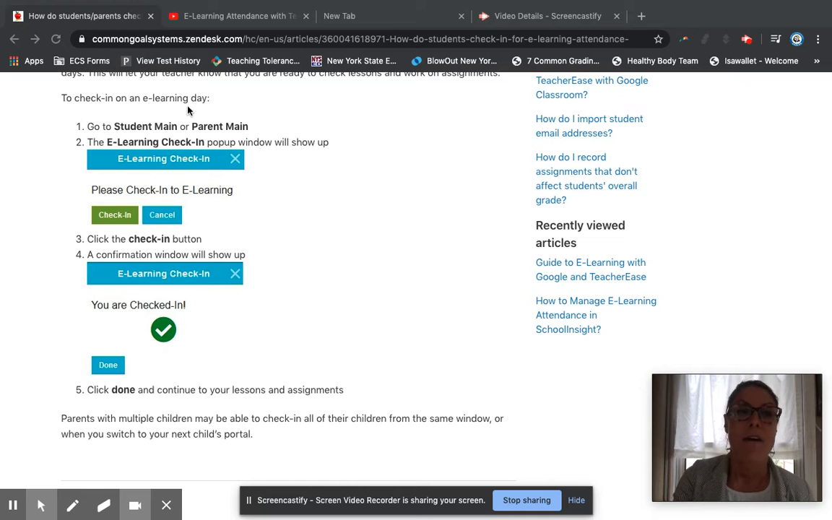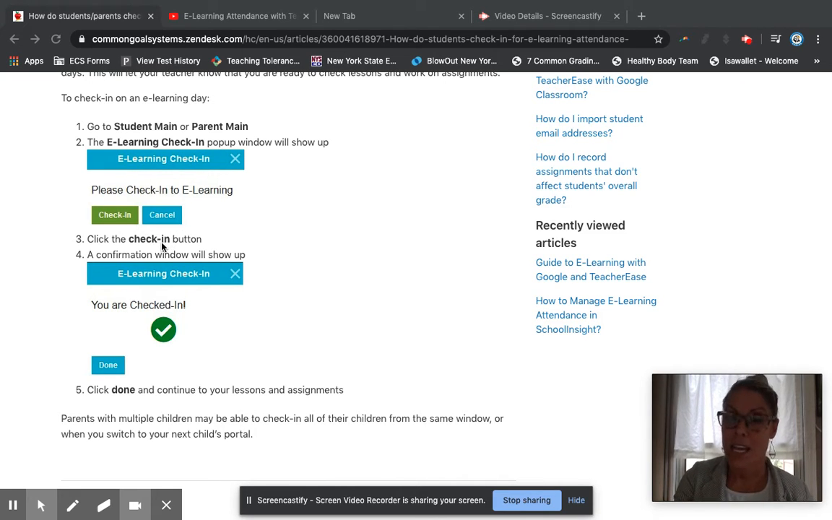Students can go on during any of the hours during that time that they're doing work and track their attendance. First, when they log on to Teacherease, the student main page or the parent main page, they're going to see this icon come up that says e-learning check-in. Once you get here, the options are either check-in or cancel. This will be the first thing that pops up, and scholars and parents can't go anywhere else on the page until this item is complete. Once it's completed, you won't see it again if you log on later.